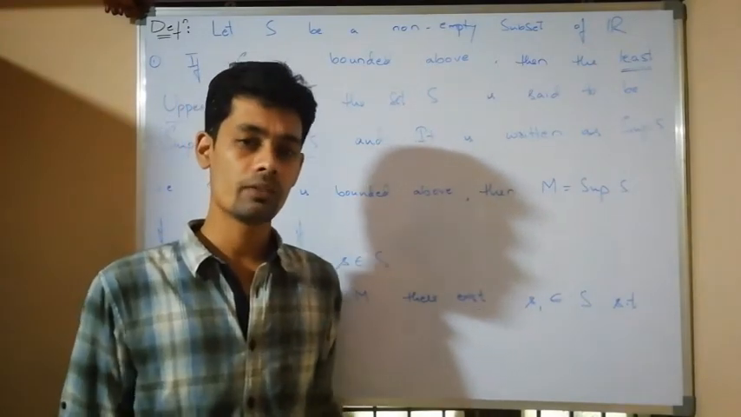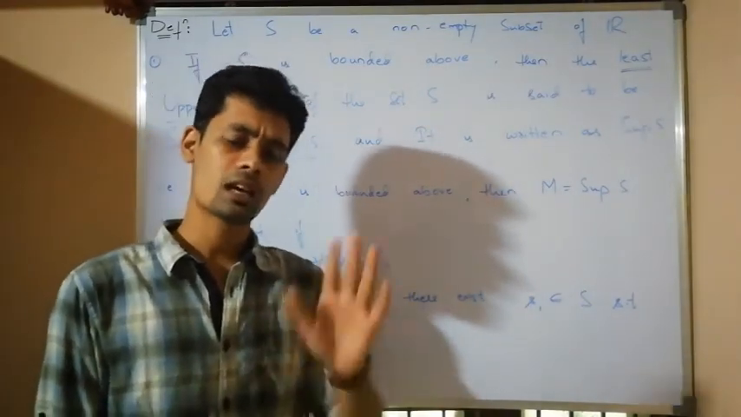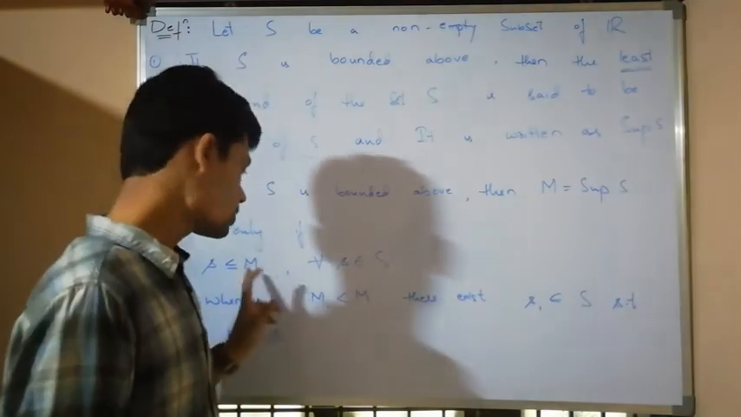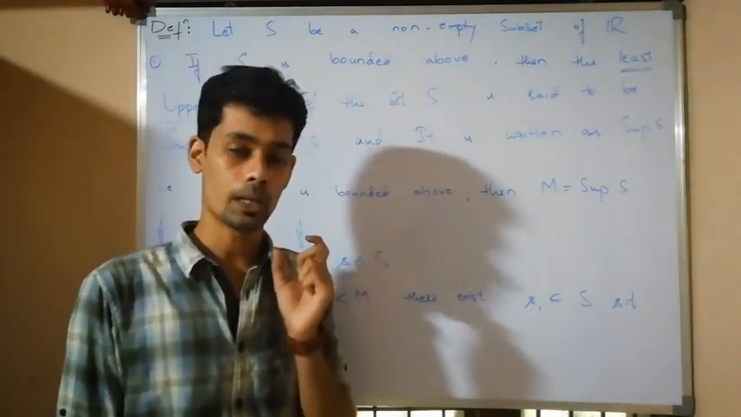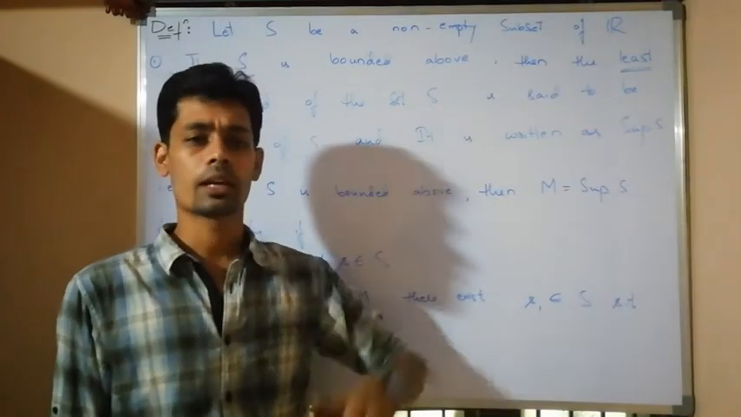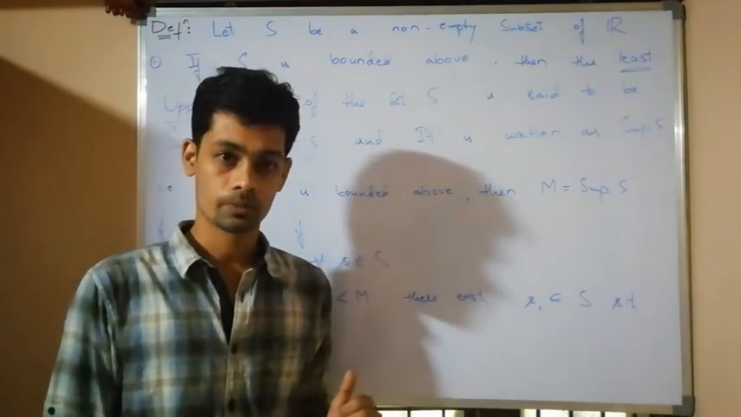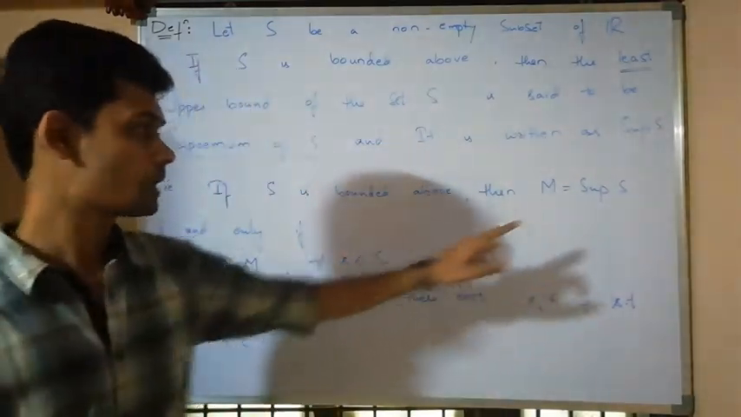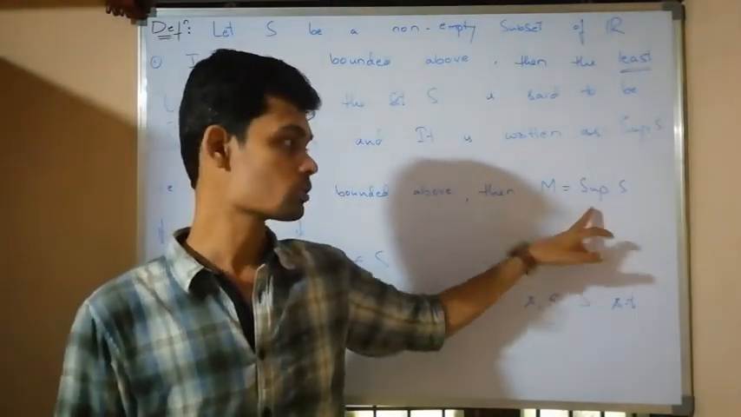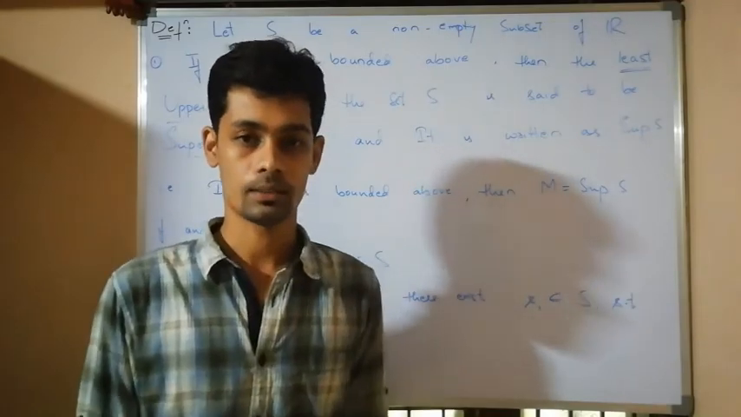In a simple way, we can say that if all the elements are less than or equal to a real number, then the real number is said to be an upper bound. We can get infinite number of upper bounds. The least among all the upper bounds is said to be the supremum of a set. Yes. Next definition.